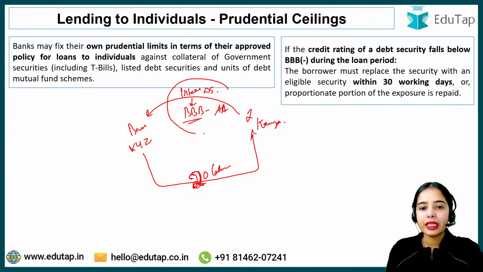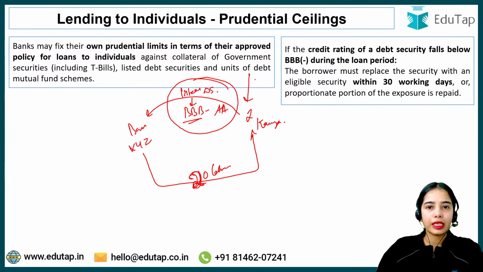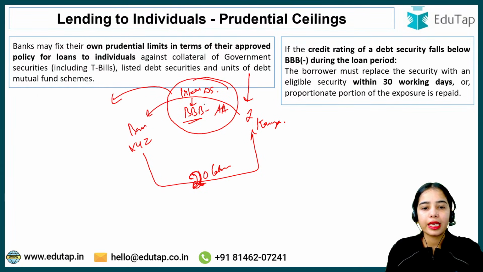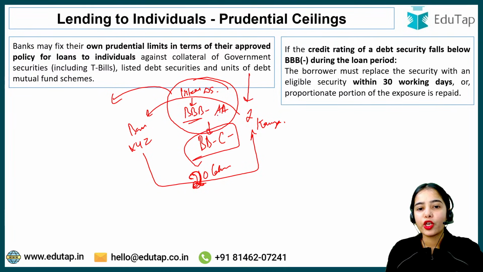Now, the same listed debt security, its rating has decreased because of the decisions that the company has taken. So let's say the rating of this debt security is decreasing. Now, the rating is BB minus, or let's say C minus. So the rating of the debt security has reduced.